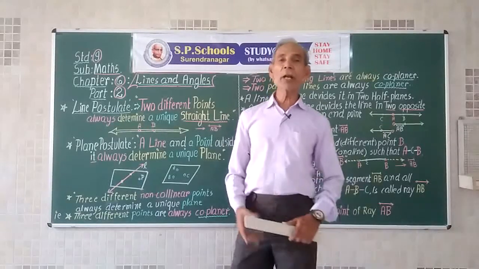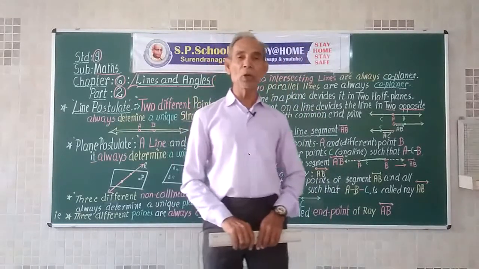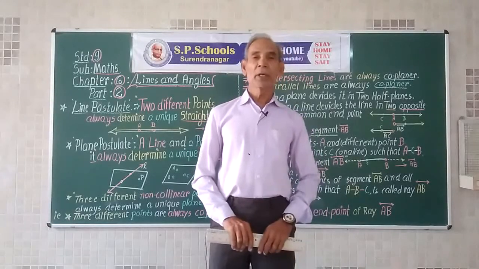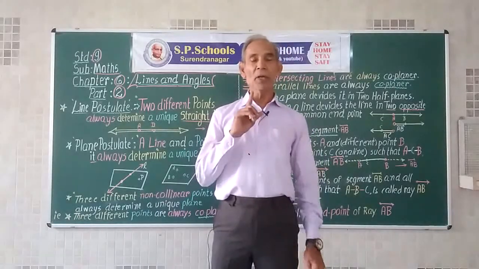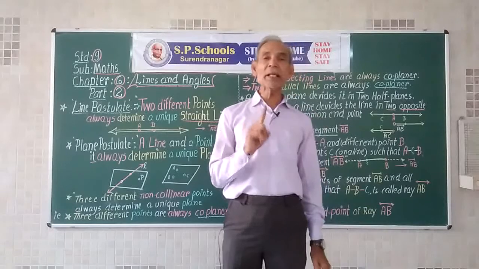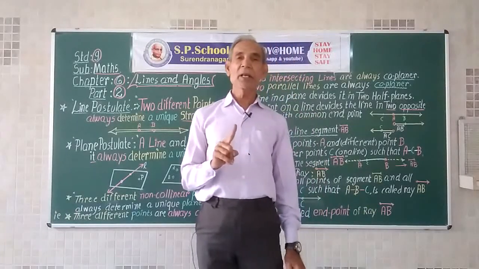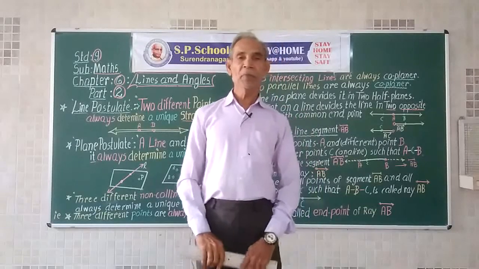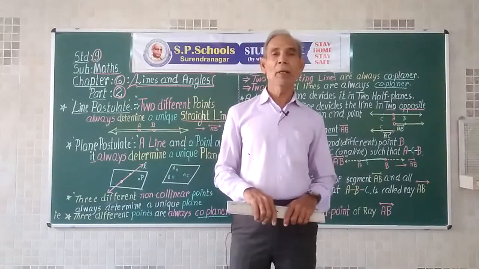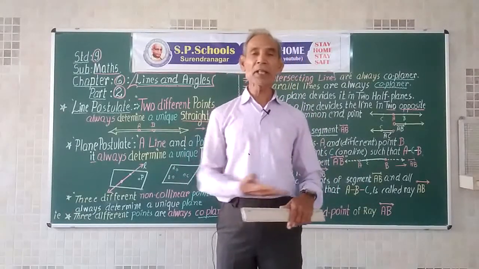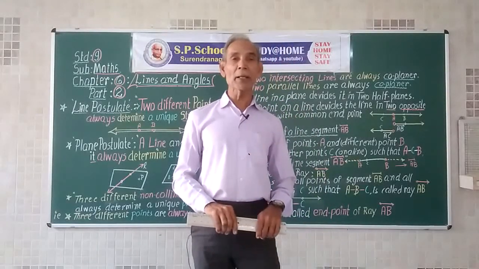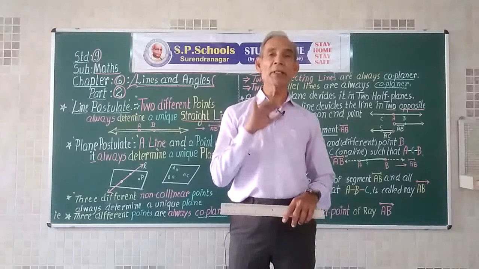We have a very good example of a stool which remains always in balance if it has three legs. It doesn't topple because 3 points or 3 legs are always in a plane. So the stool remains always in a plane.